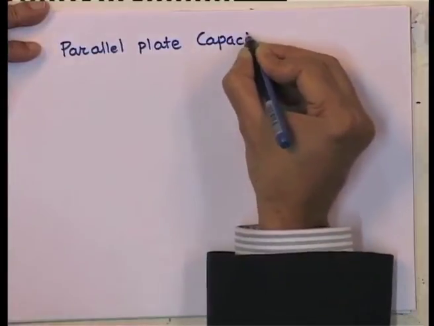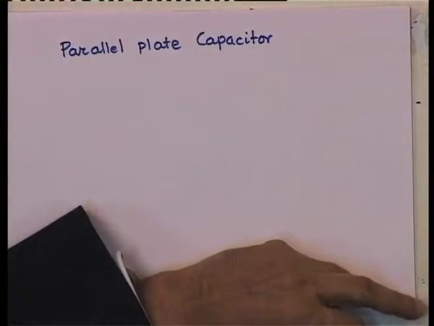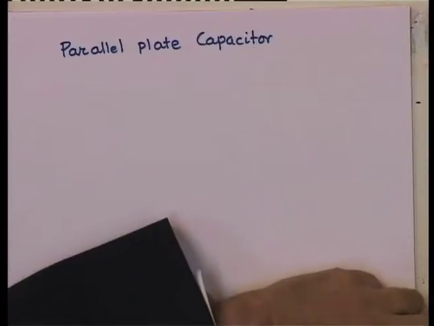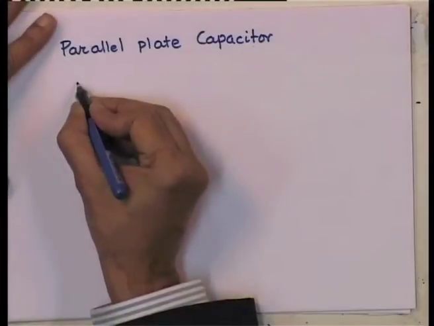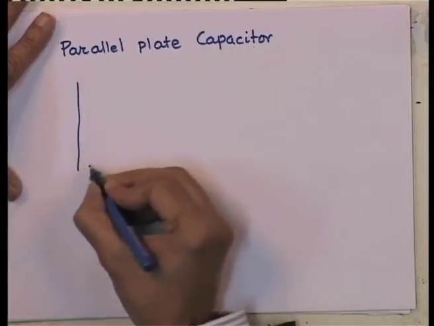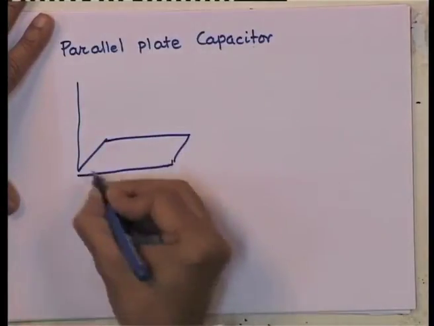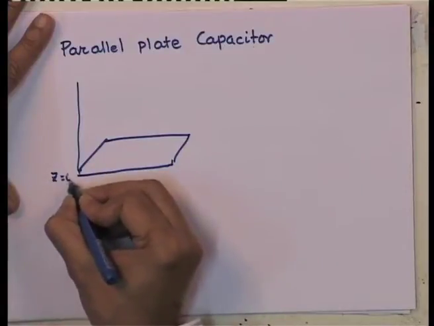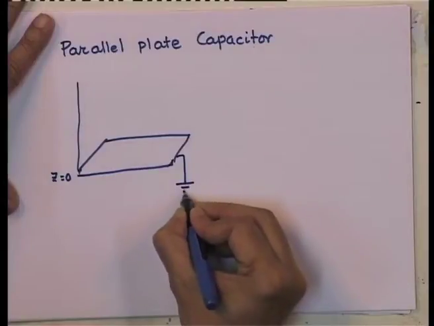So, I have this parallel plate capacitor here. I have two plates. Let me take the z axis as the vertical axis. I have a plate which is, let us say, at z equal to 0, and this plate I will be grounding.